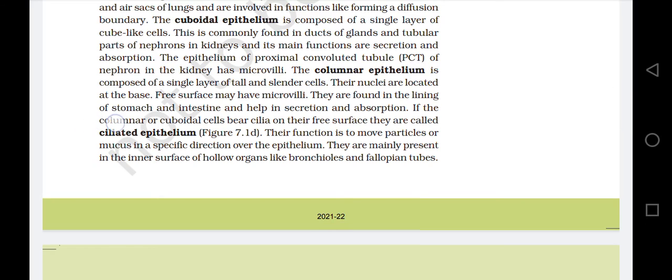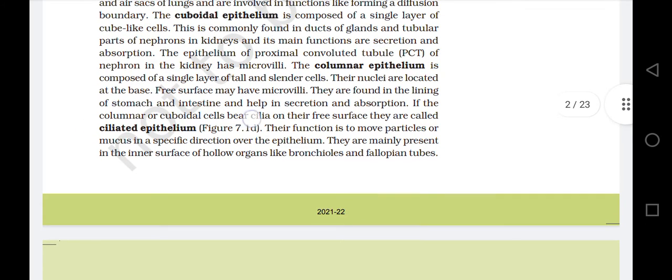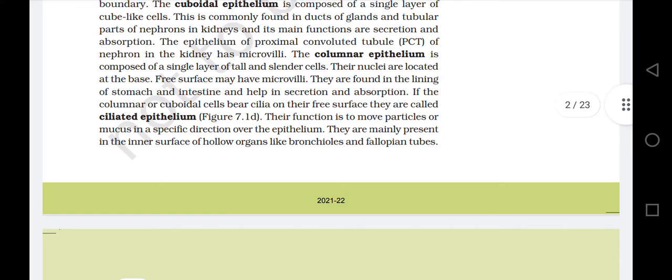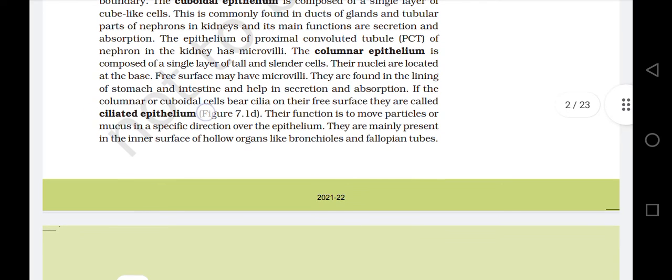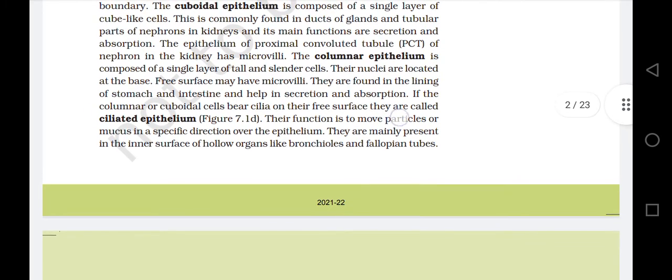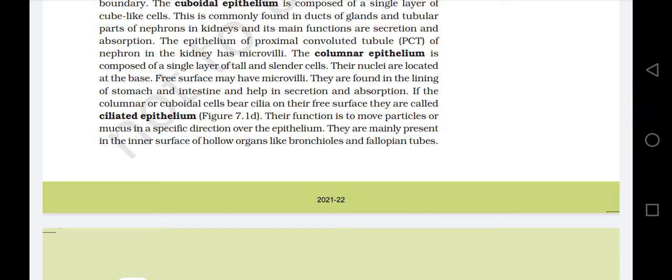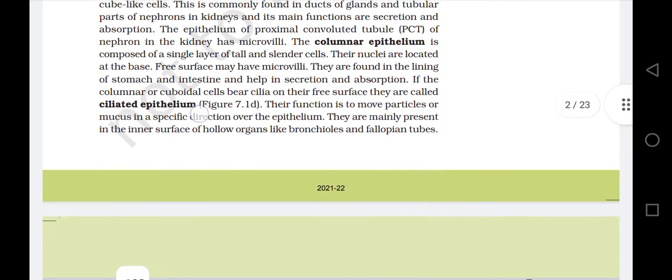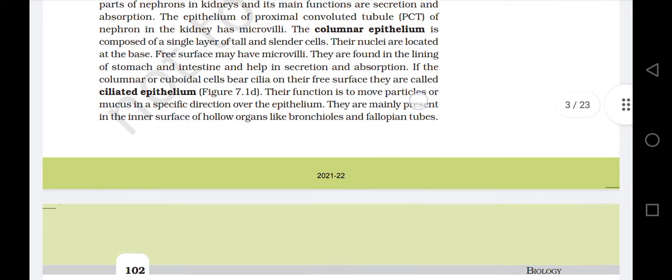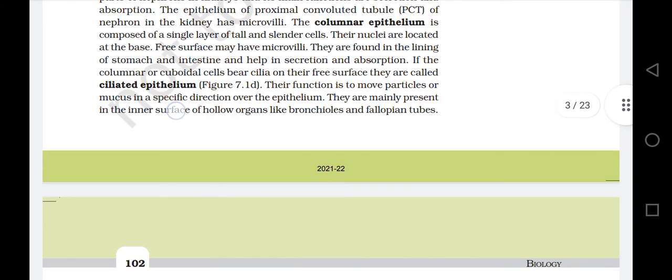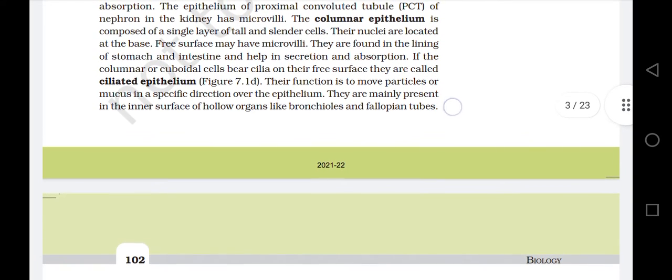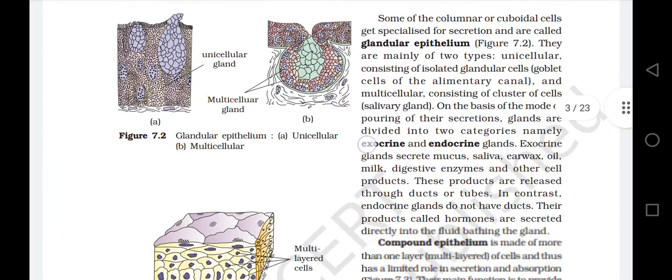If the columnar or cuboidal cells bear cilia on their free surface, they are called ciliated epithelium, Figure 7.1d. Their function is to move particles or mucus in a specific direction over the epithelium. They are mainly present in the inner surface of hollow organs like bronchioles and fallopian tubes.